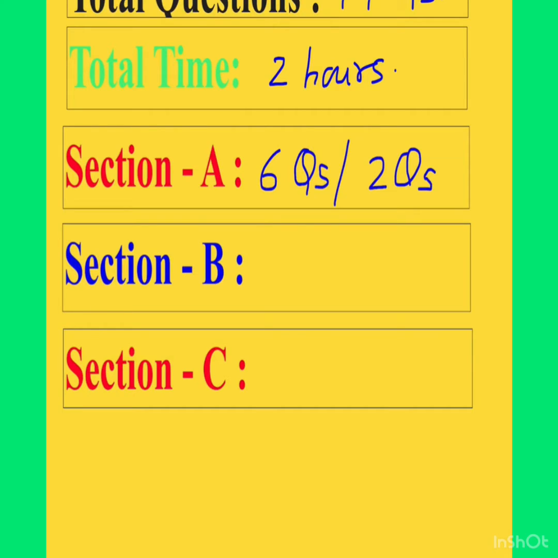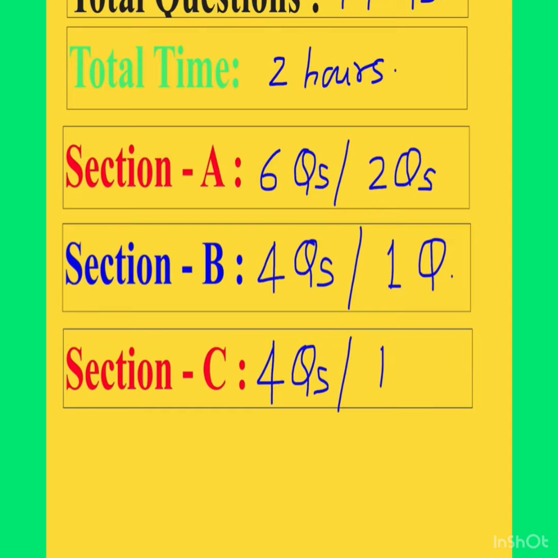And in section B you will get total 4 questions, and you will get 1 internal choice in this section, on 1 question. Okay, and after that in section C, once again you will get 4 questions, and here you will also get 1 question as internal choice.